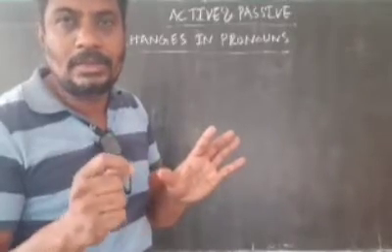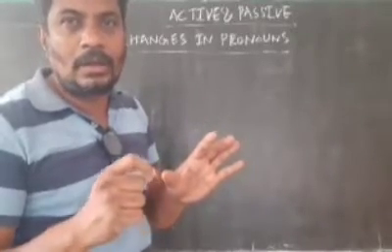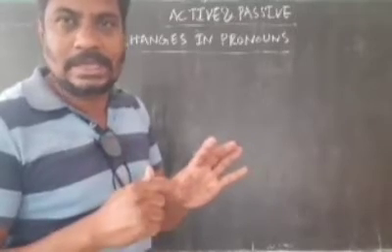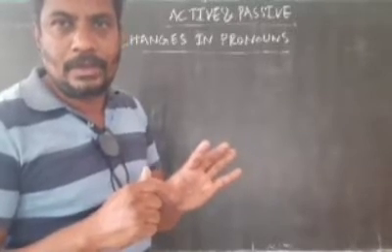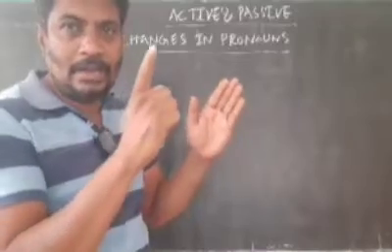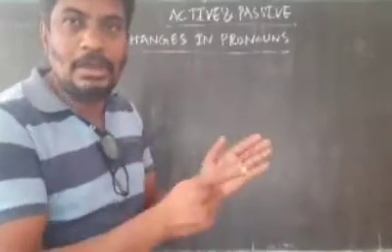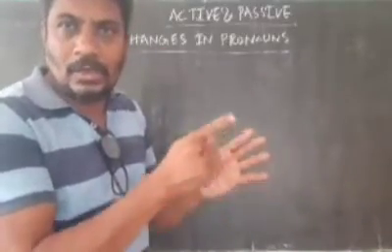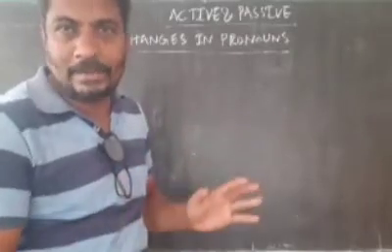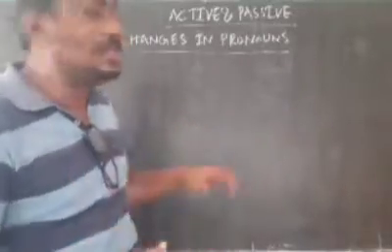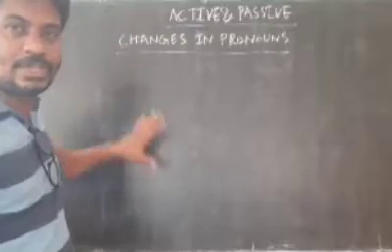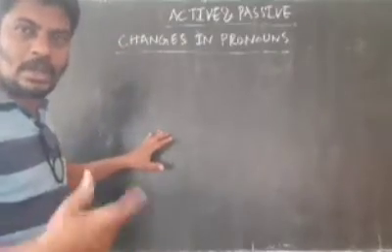There are rare cases where negative exclamatory sentences are given. So first of all, you should be able to identify that concept. And then come these issues: changes in pronouns, changes in verbs. All other topics come next.